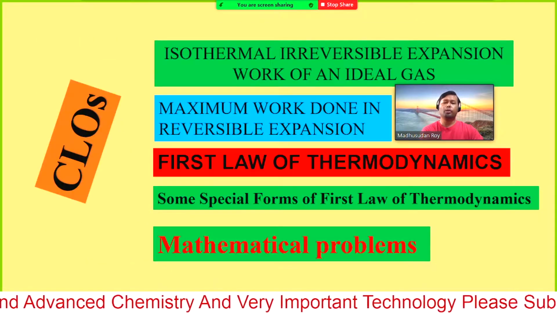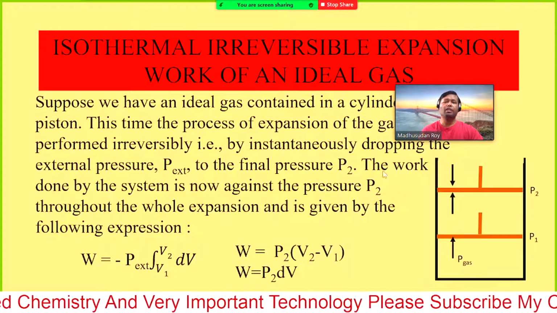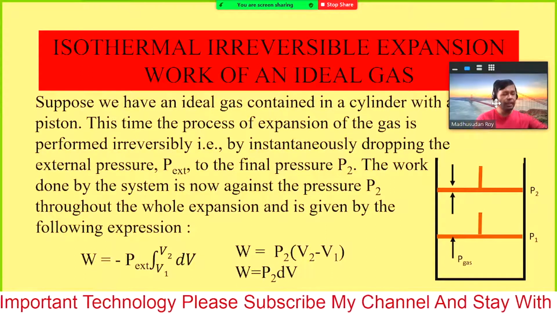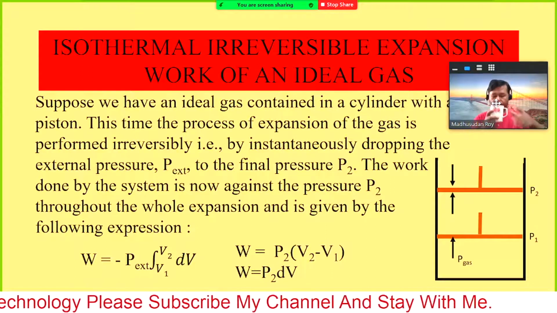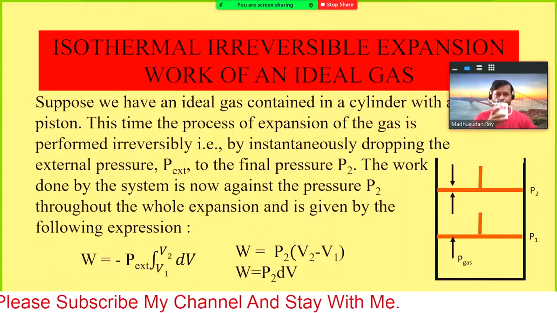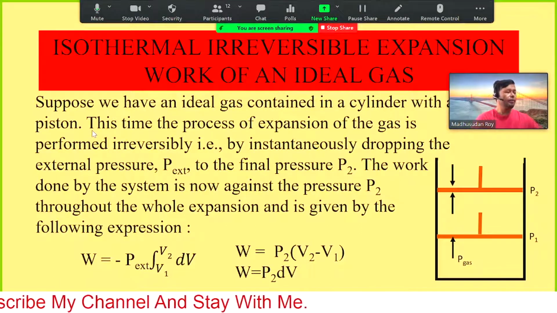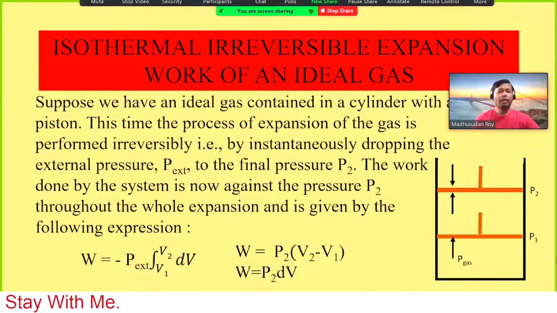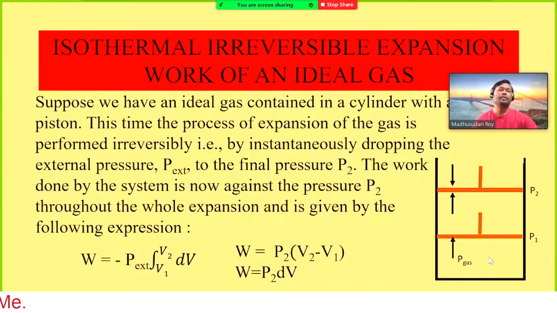Now we will calculate how much work is done when the process is irreversible. If the process is irreversible, that means the volume will change drastically and cannot come back easily.